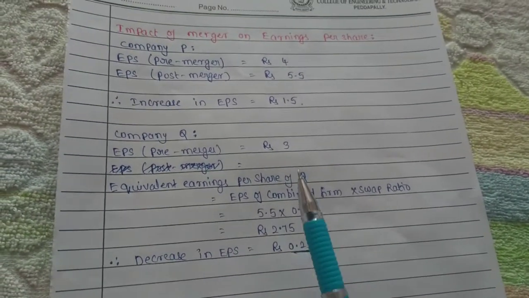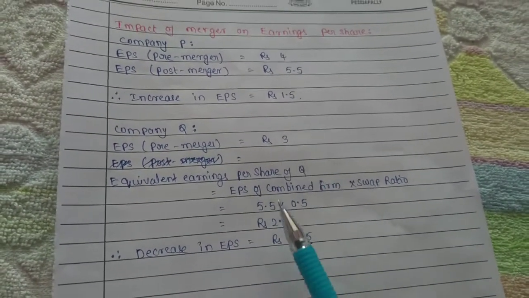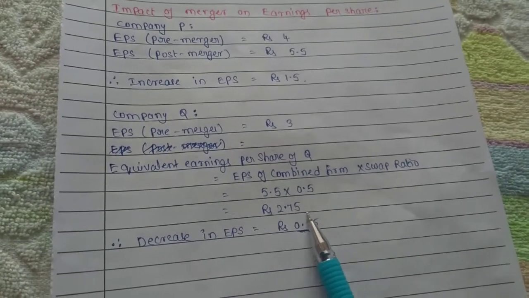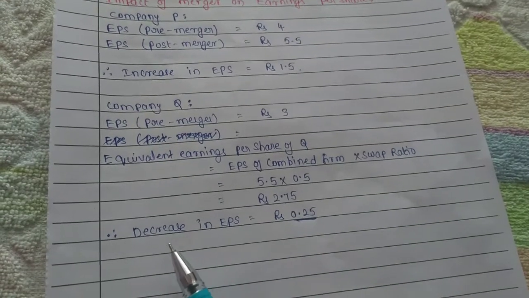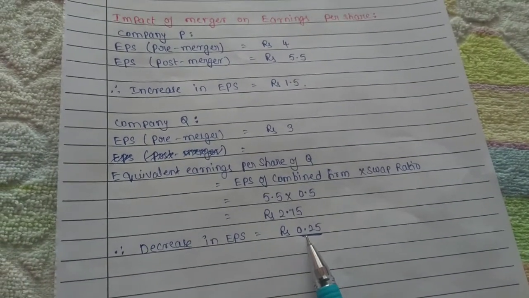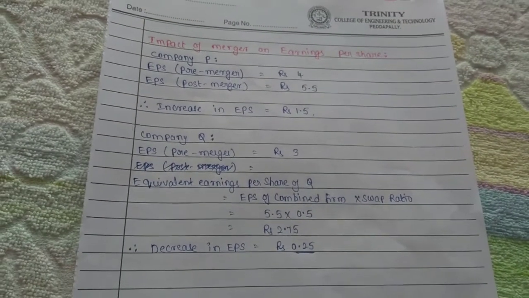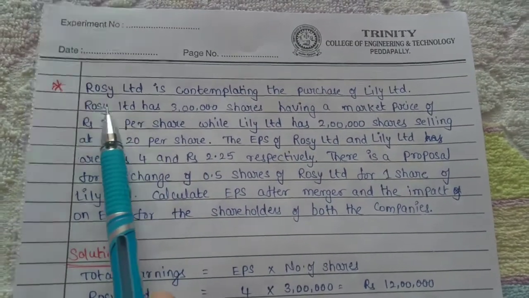So actually what is the pre-merger EPS? 3. Now what is the EPS here? 2.75 after merger. So here there is a reduction, that is a decrease in EPS of rupees 0.25.